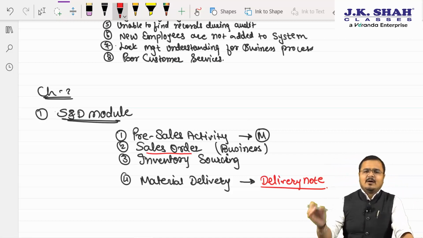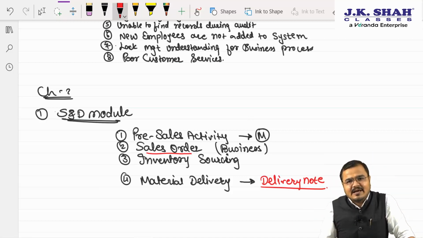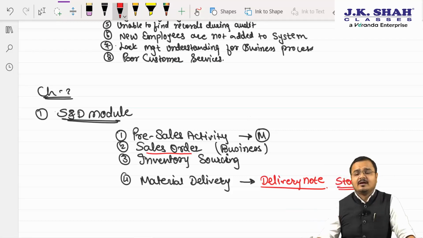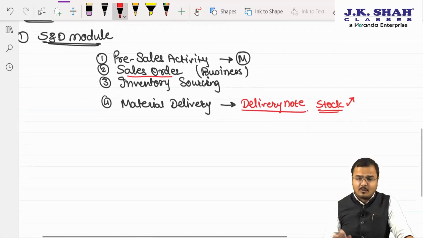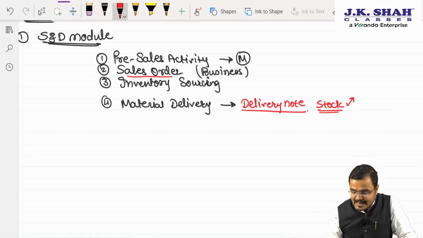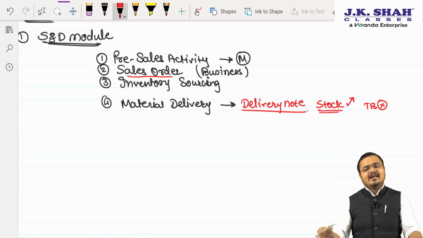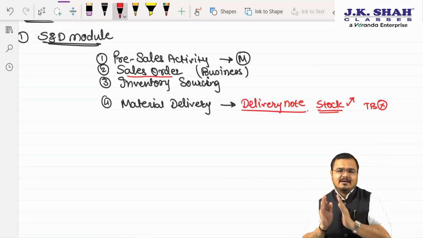Yes, sir. Now material delivery, whenever the entries are made, your stock will be immediately affected. Why? Because material delivery is all about inventory only. So my stock balance will get immediately what? Sir, affected. But my trial balance will not be affected right now. Sir, why? My dear chartered, inventory is different and financial data is different.